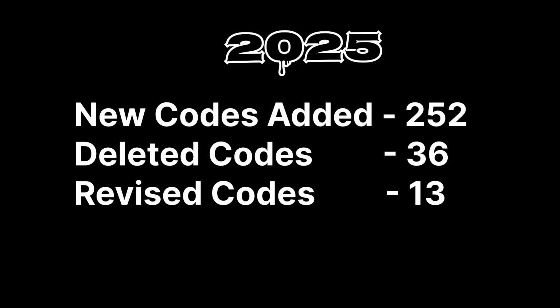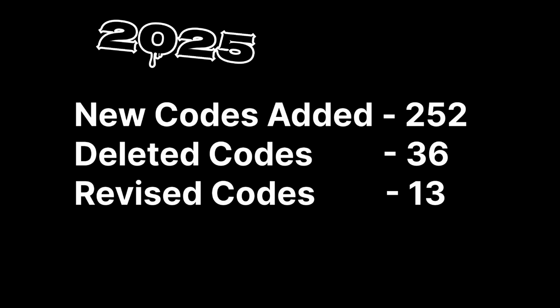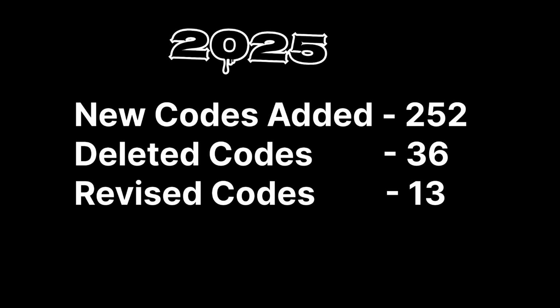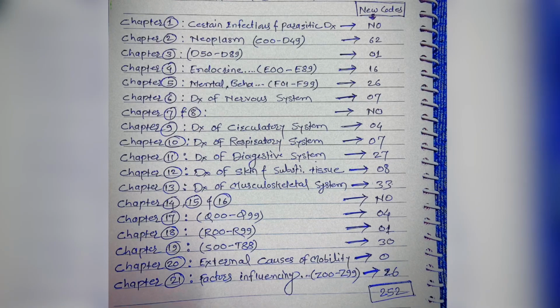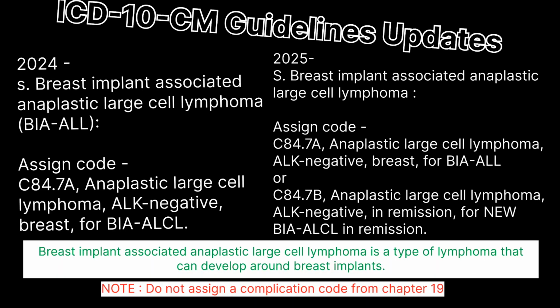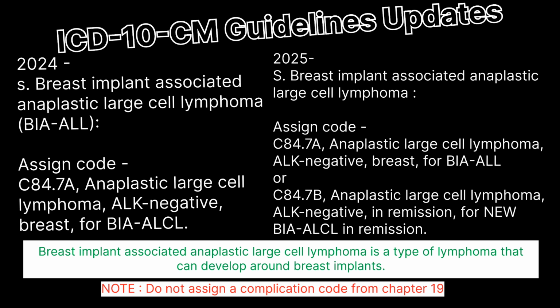In 2025, 252 new codes were added, 36 were deleted, and 13 codes were revised. Here in this index, we can see for 2025 how many new codes were added in which chapter. We will discuss all these chapters in the next part. Now we will see the basic guidelines updates.